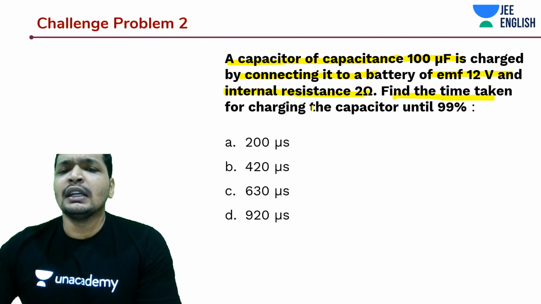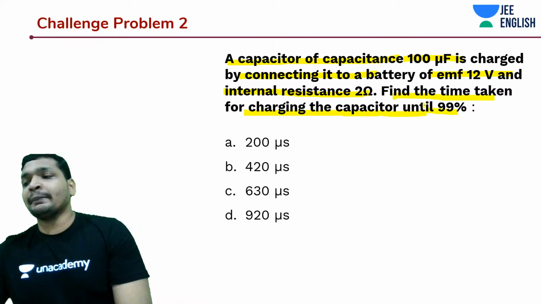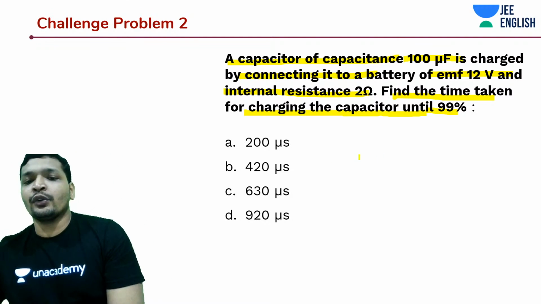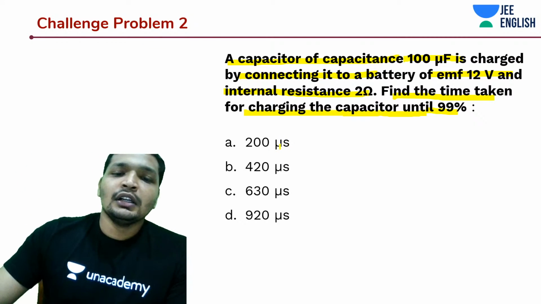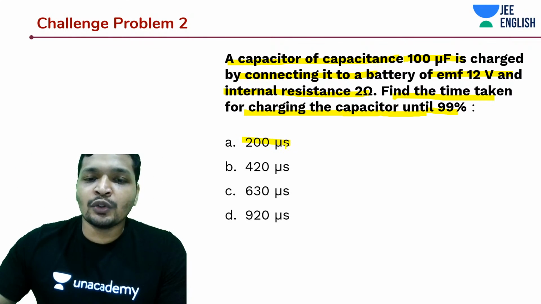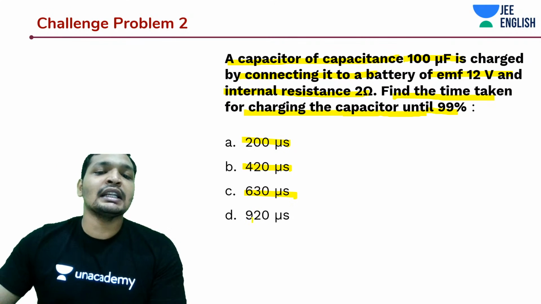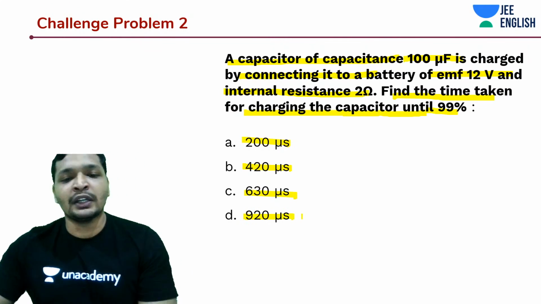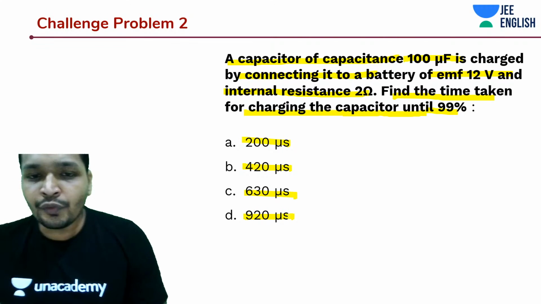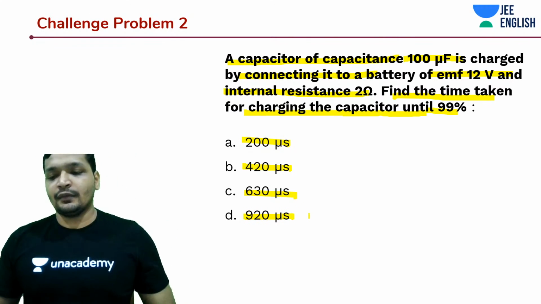Find the time taken for charging the capacitor to 99%. The given options are 200 microseconds, 420 microseconds, 630 microseconds, 920 microseconds. Which among these should be the answer?